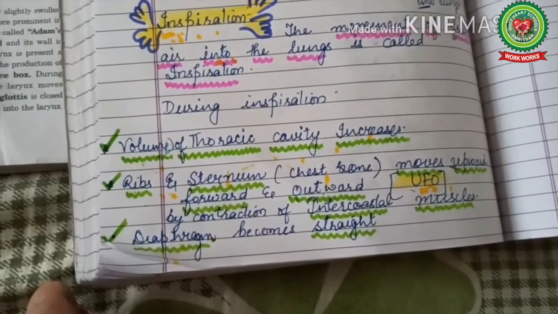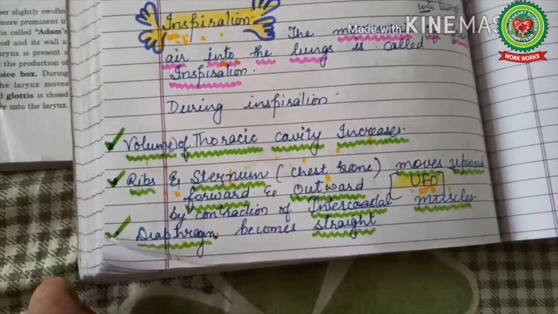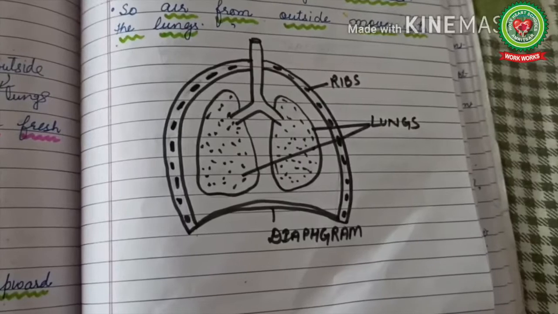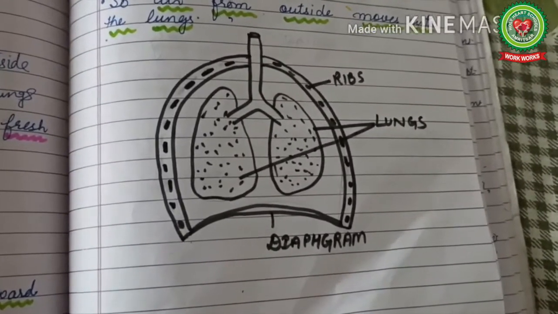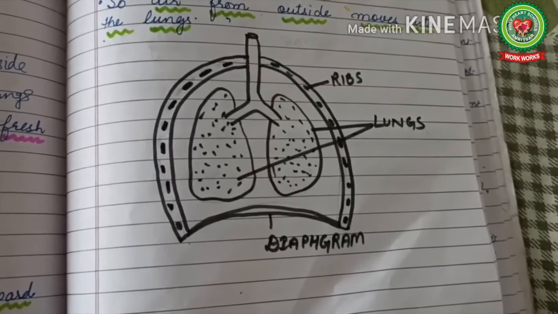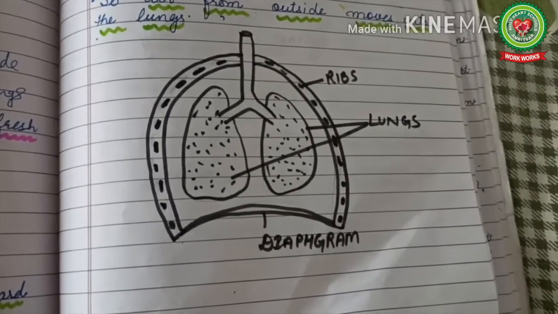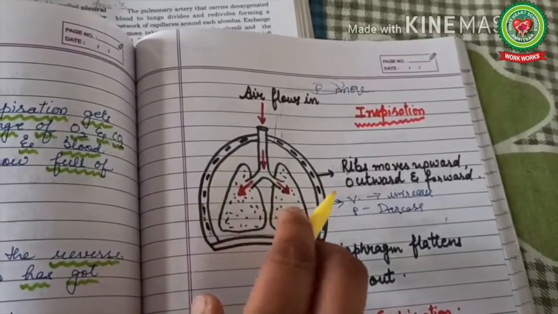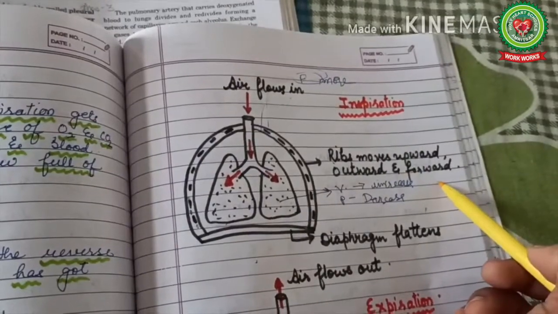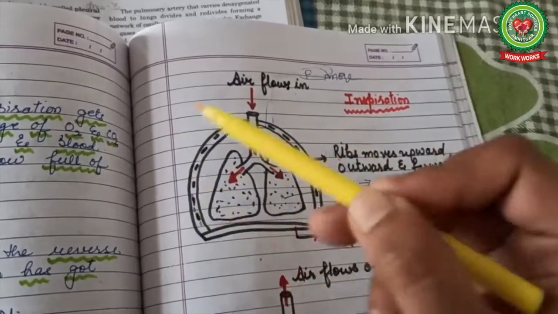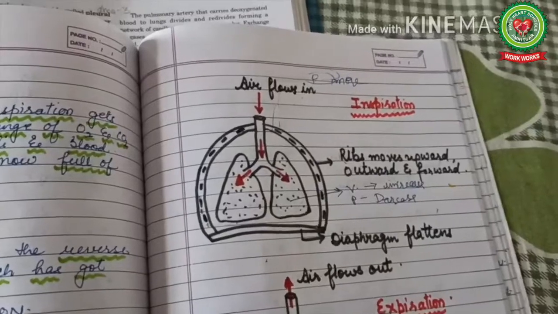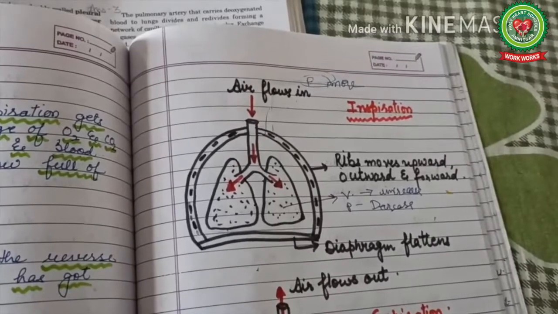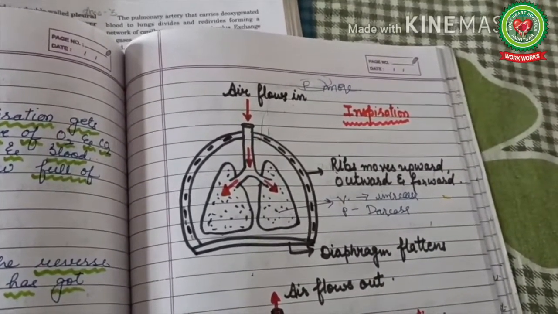Now children, with the expansion of the thoracic cavity, the lungs also expand. Now look here, this diagram shows you the normal structure of the rib cage and lungs. During inspiration, the diaphragm flattens, the ribs move upward, outward and forward, and the volume of the thoracic cavity increases. We can feel this when we put a hand on our chest and inhale air; we will feel that our chest cavity expands.